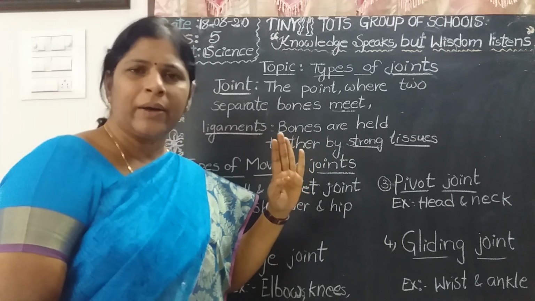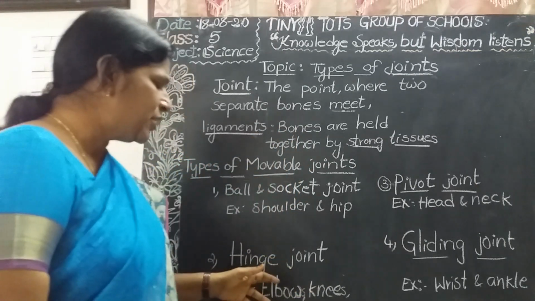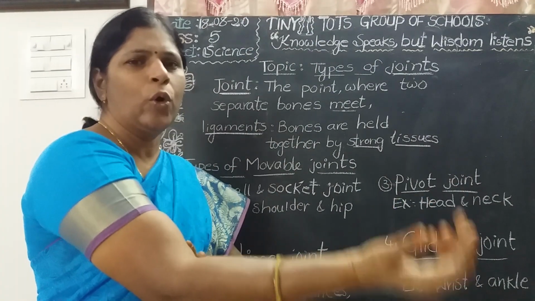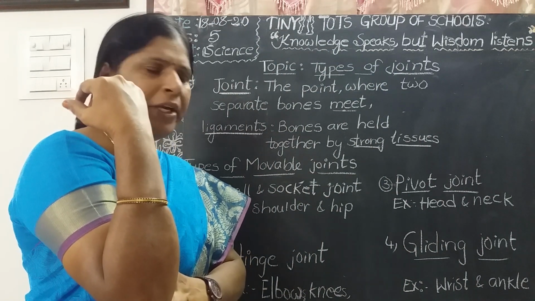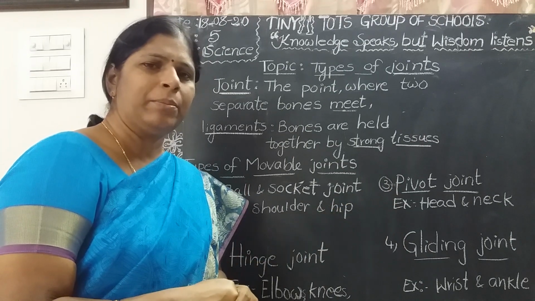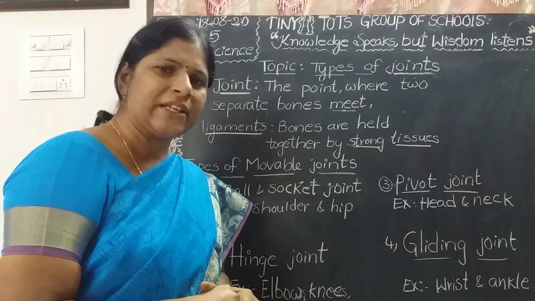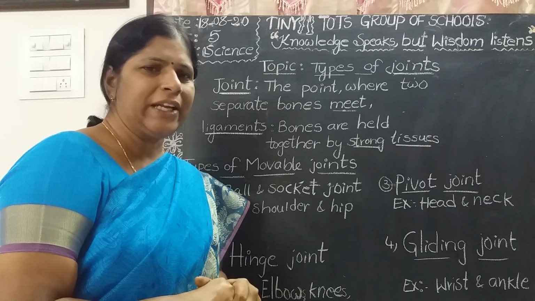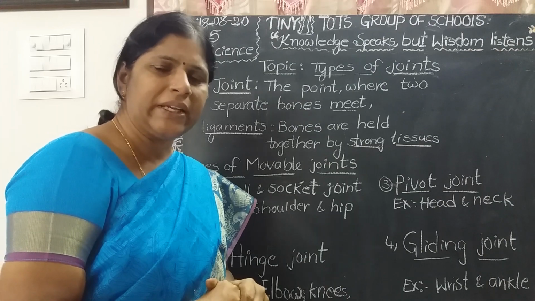Where are the ball and socket joints found in our body? Knuckles, shoulders, hips. And where do you find the hinge joint in your body? Elbow and knee. Where is the pivot joint present in your body? Head and neck. And where are the gliding joints present in your body? They glide over each other. It allows backward and forward movements. It is present in between the wrist and ankle.